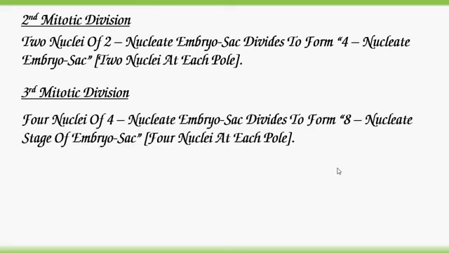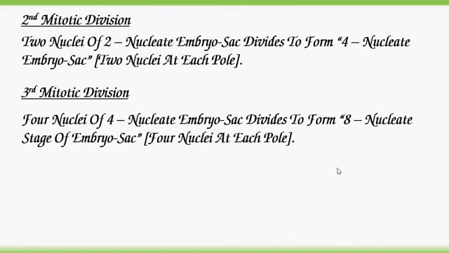Second mitotic division. 2 nuclei of 2 nucleate embryo sac divide to form 4 nucleate embryo sac. Third mitotic division. 4 nuclei of 4 nucleate embryo sac divide to form 8 nucleate stage of embryo sac.